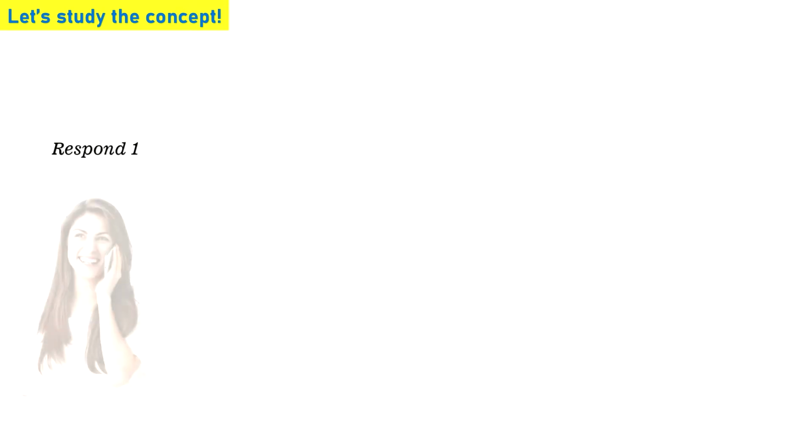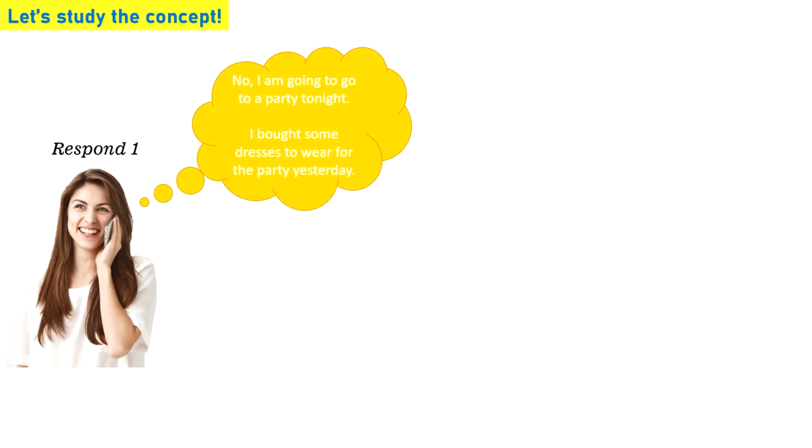So response 1, Anna said, "I'm going to the party tonight. I bought some dresses to wear for the party yesterday." In this case, the woman has planned to go to the party. So you could see that she had bought dresses to wear for the party yesterday. Therefore, she has planned for going to the party.